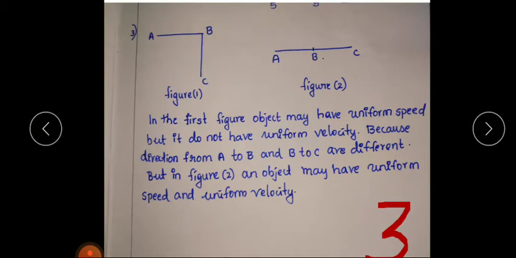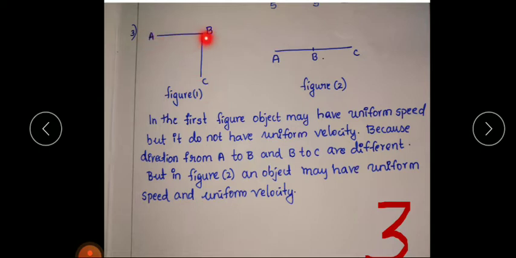So here you can see an object travels through A, B and C. And here you can see the object is traveling along the straight line. Figure 1, Figure 2. In the first figure, the object may have uniform speed, but it does not have uniform velocity. So in this case, the object may have uniform speed, but it will not have a uniform velocity, because here you can see the direction changes.